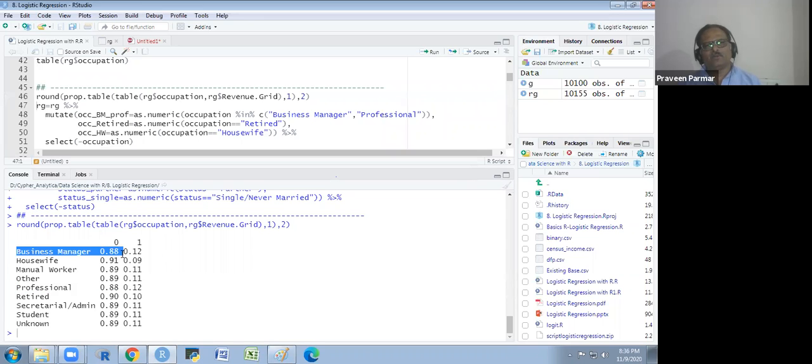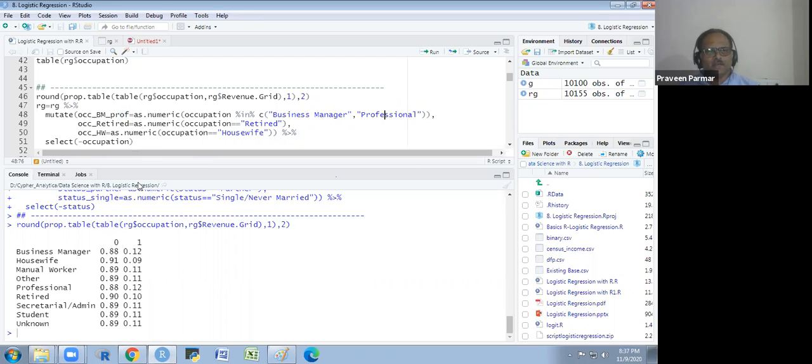These two are responding the same with the target variable, so we consider them in one group, called occupation underscore business manager professional. So as dot numeric occupation percent, because for more than one I will use the percent. Wherever it is business manager, it will be 1, or professional, it will be 1, and otherwise it will be 0.